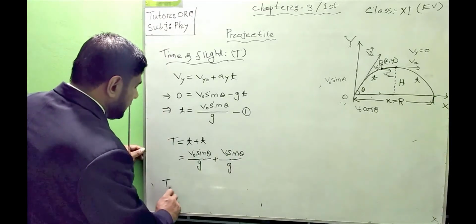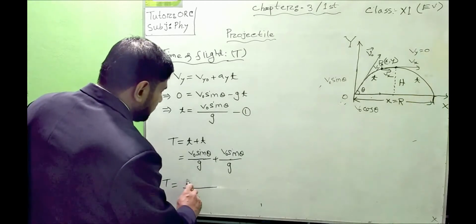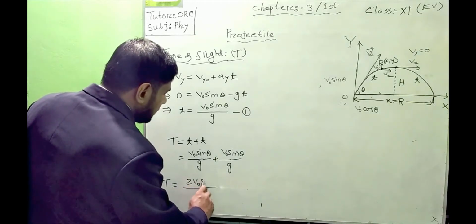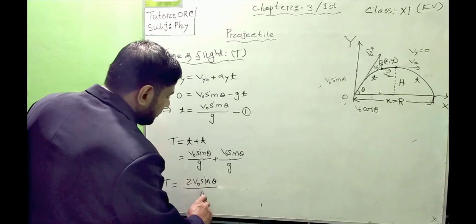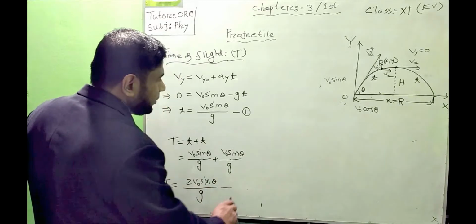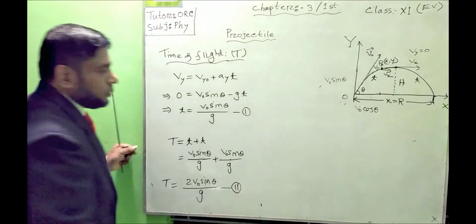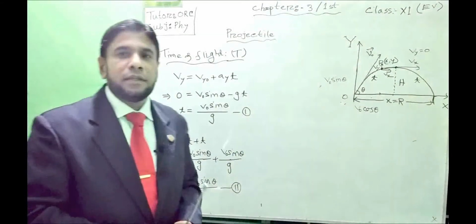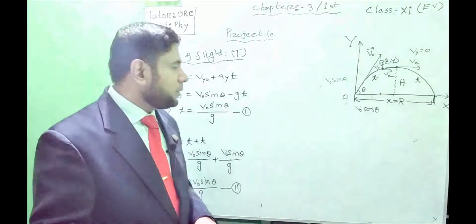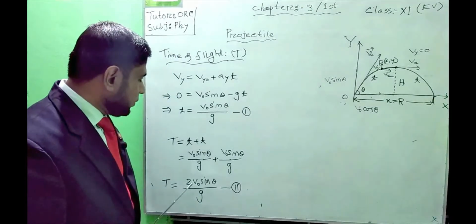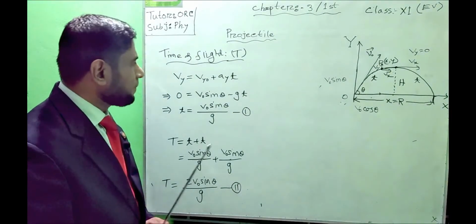So what will be the value finally? It equals 2 v naught sin theta by g. So this is the important equation to find the time of flight of a projectile. The time of flight of a projectile equals twice v naught sin theta by g.